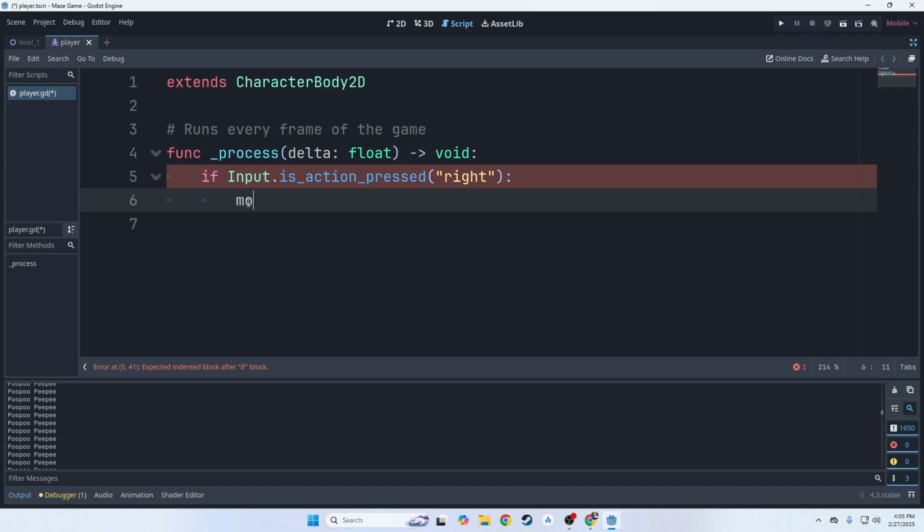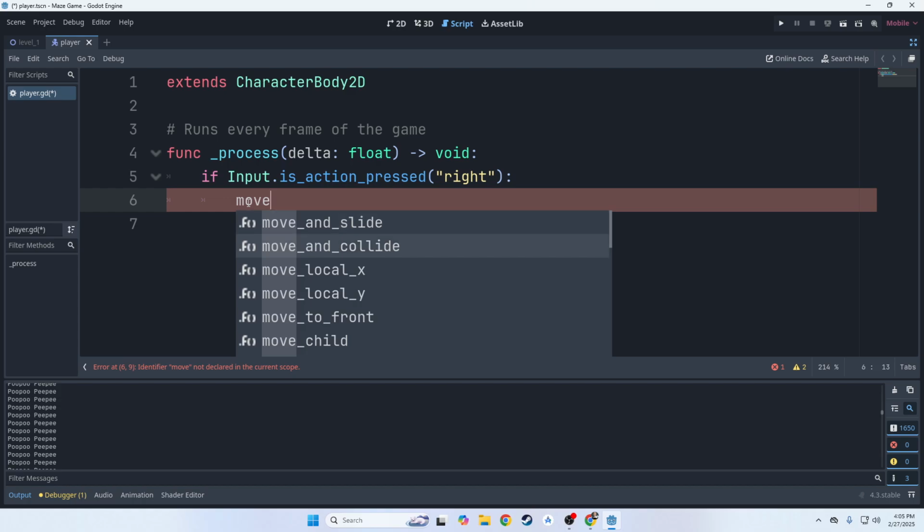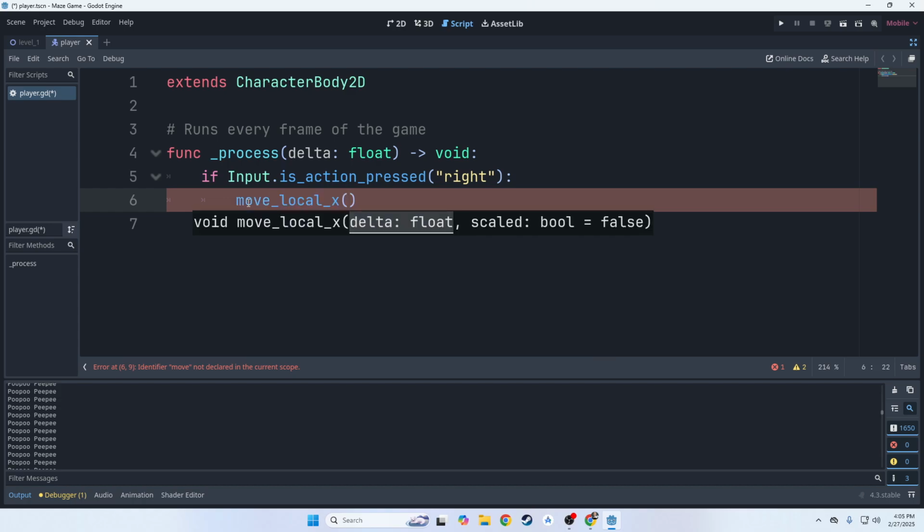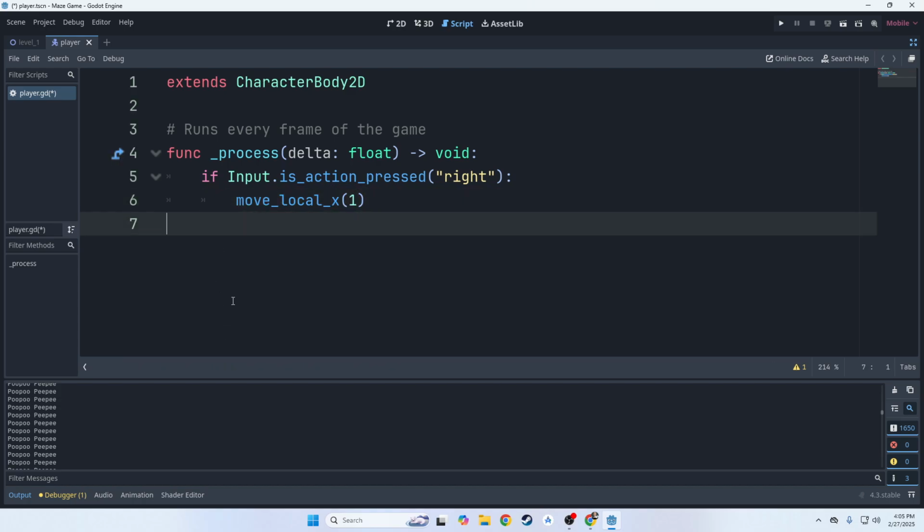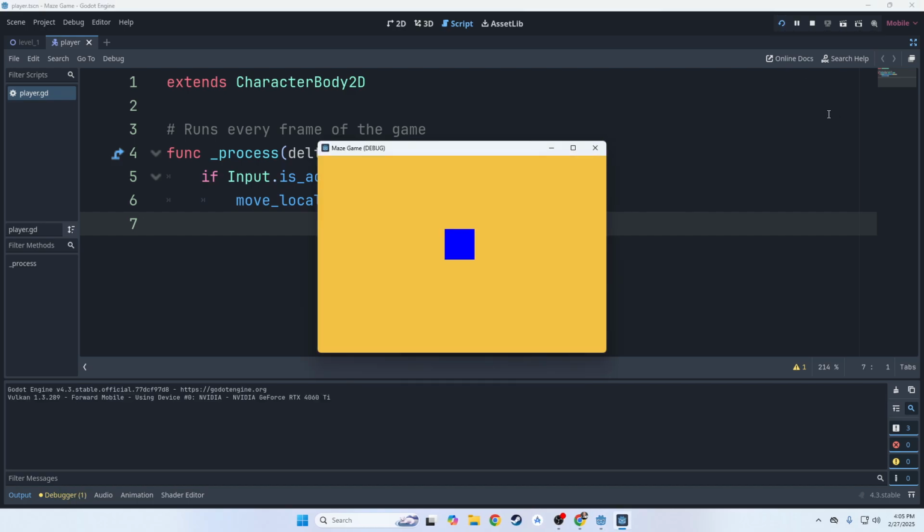So let's say move_local_x. We want to move by 1. So while we're pressing that key, we want to move by 1. All right, let's save everything and let's play. Look at that. It's happening. It doesn't do anything else. It just keeps going to the right, and it's eventually going to be gone, but it's happening. It's working. It did something.